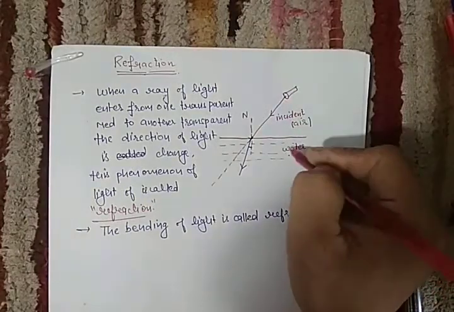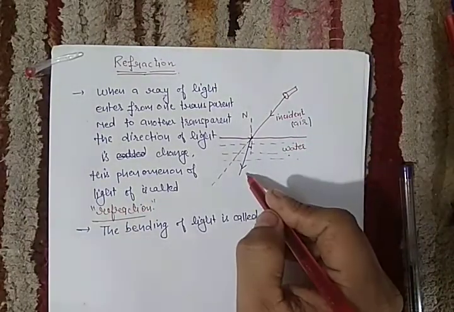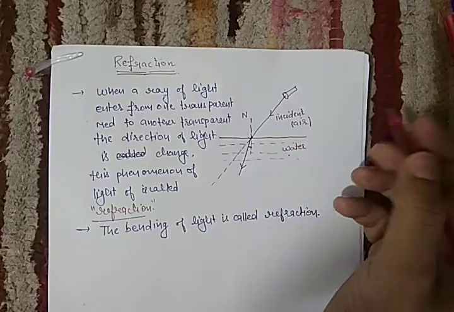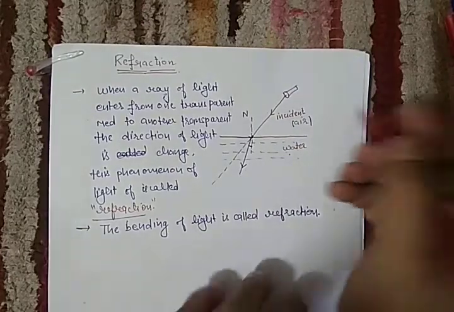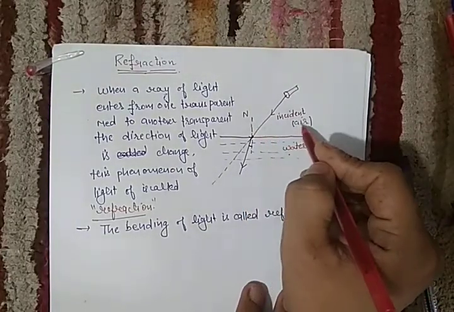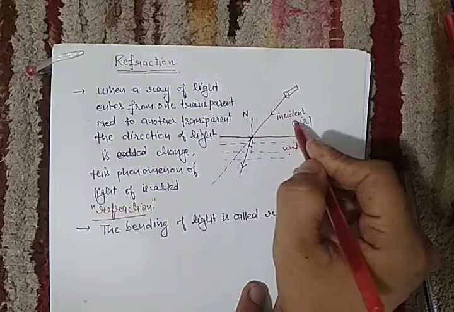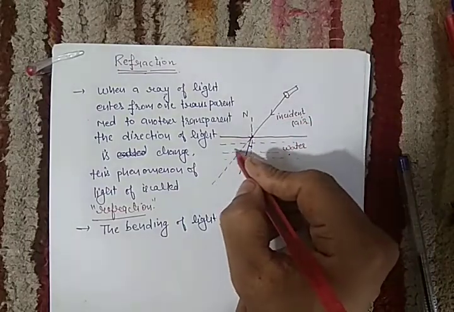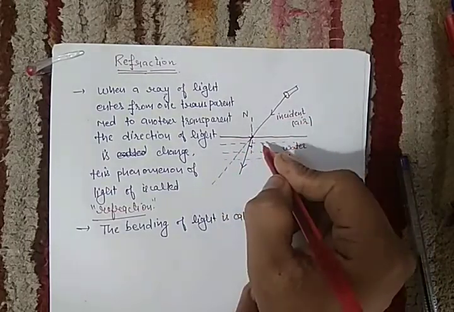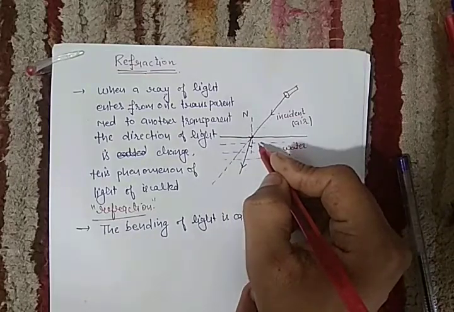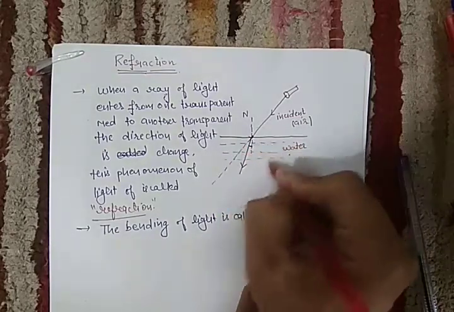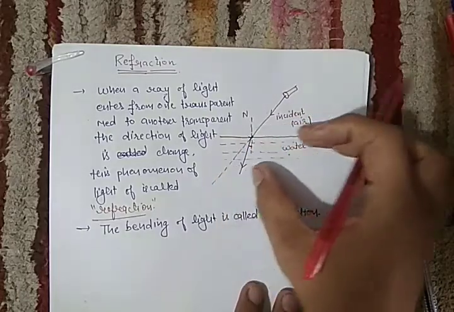The light is coming from the air medium and it is passing through the water. If we walk in air, we can move easily, but if we try to walk in water, it is difficult, because we cannot walk properly, our velocity and our speed decrease.